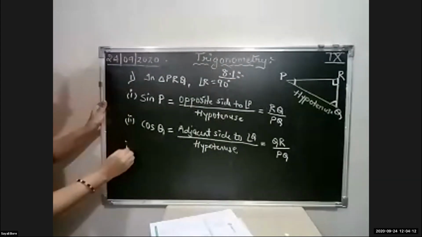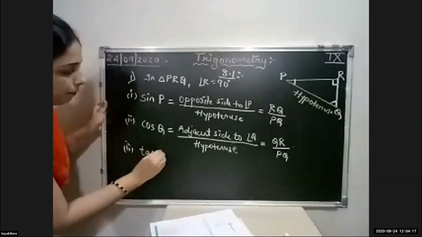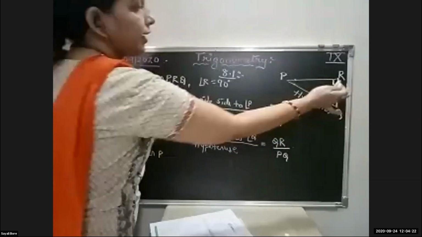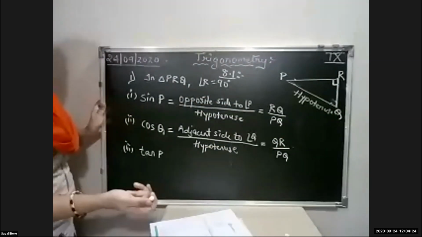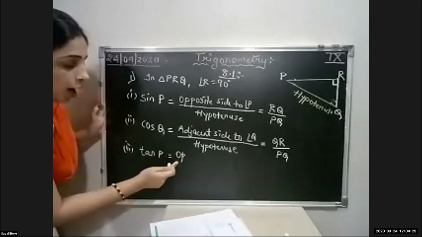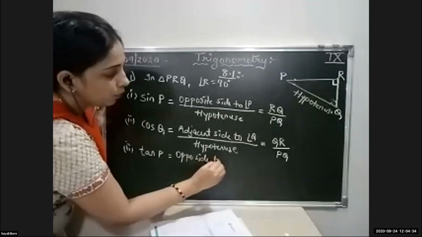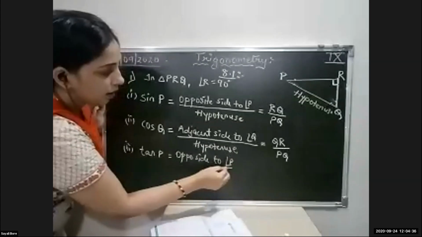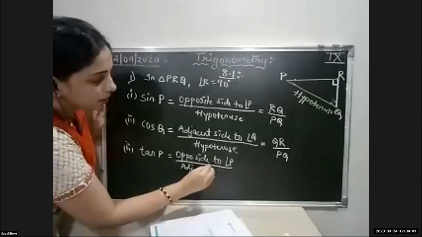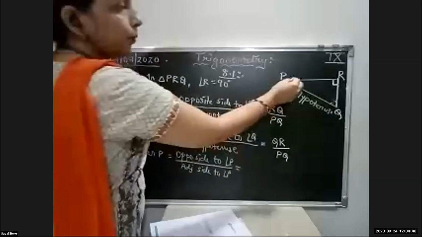Okay. Third thing. What is the third thing they have asked? Tan P. Okay. They have asked for tan P. So tan is what? OA. Okay. So O for opposite. But opposite of what? P. So opposite side to angle P upon adjacent side to angle P.